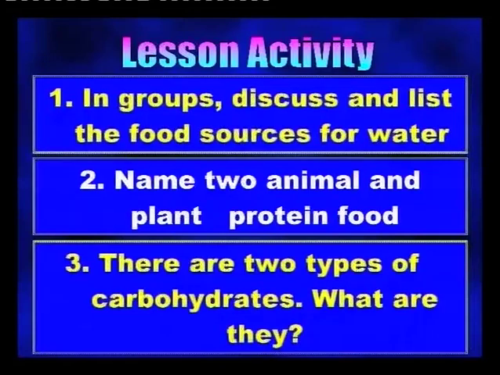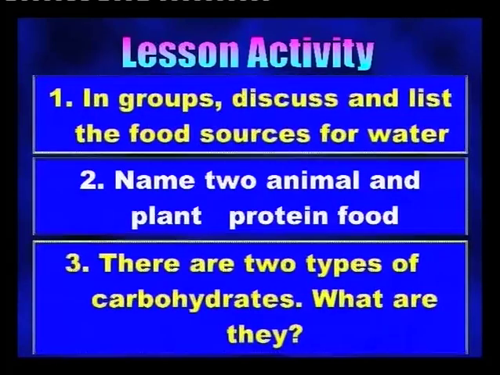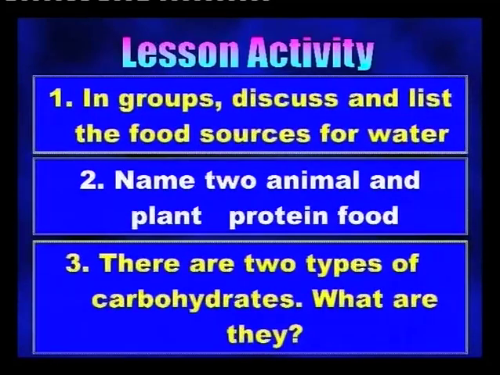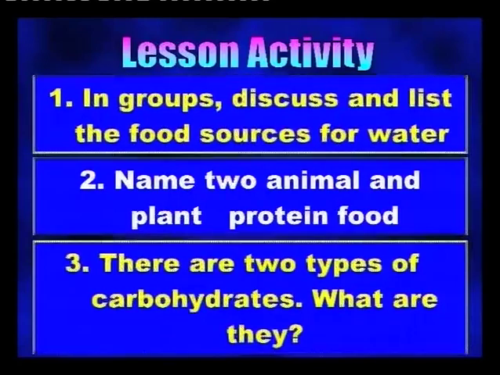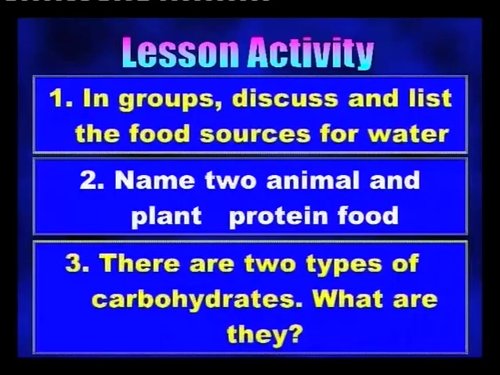This is just reflecting back to what we have just gone through in the functions of the nutrients: water, protein, fats, and carbohydrates. Now, I have the runners to get a paper. Get your answers written quickly.